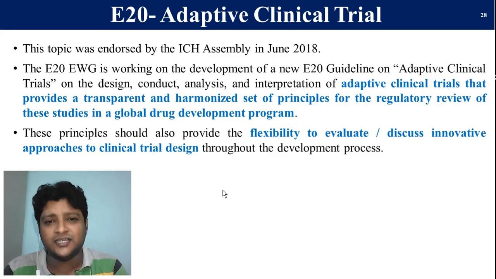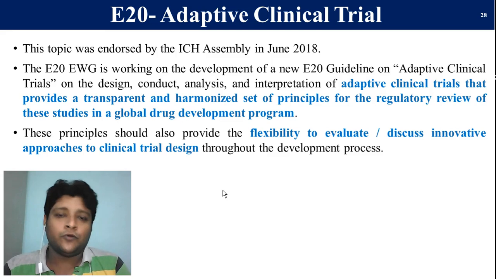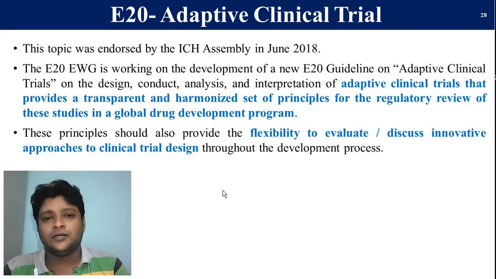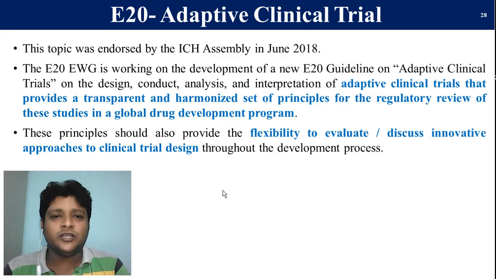If you want the details, please go through the references or the ICH website for the efficacy part, where you will get everything in detail about the guidelines, or you can refer to it in future. This is my reference from where I have collected this data. As I told you, if you want to go through the ICH homepage, the second reference, you can refer to it for detail about the efficacy part.